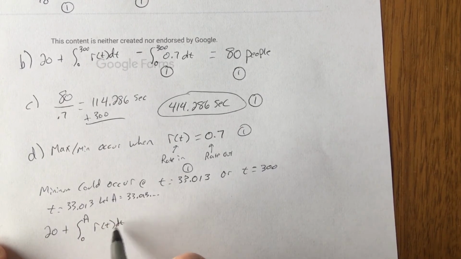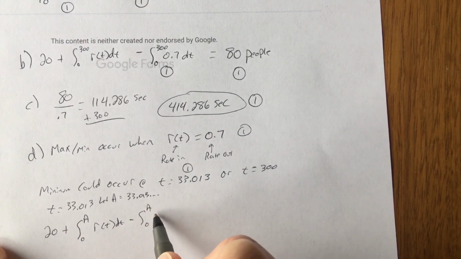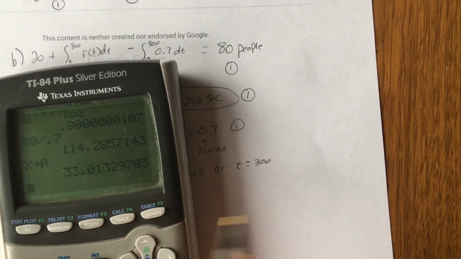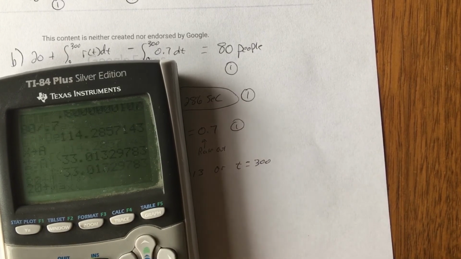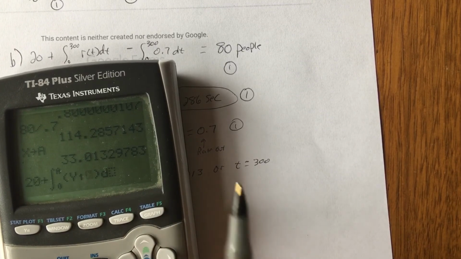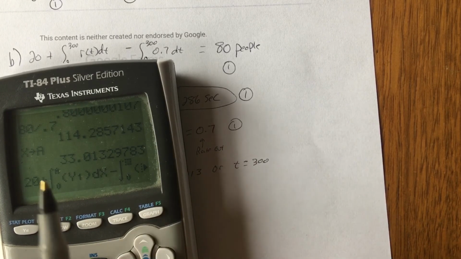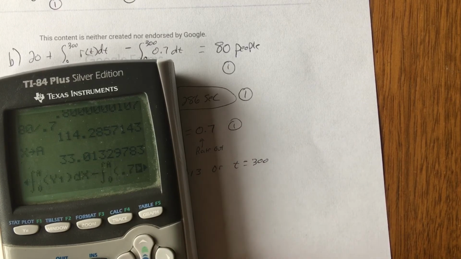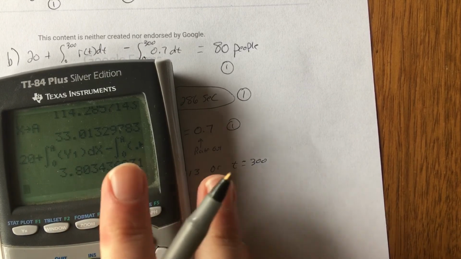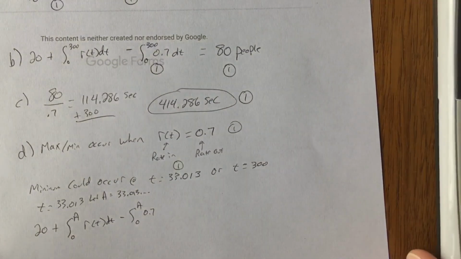R of t, this will be the number of people that came into line at that time, minus from 0 to A, 0.7. Okay, so on our calculator, again, we have A already listed there, so I can just go 20 plus math 9, 0 to A, y1 dt, minus math 9, 0 to A of 0.7. Hit enter, and I get 3.803. So can't have 0.803 of a person, that's gross. We're going to say 4 people were in line at that spot.